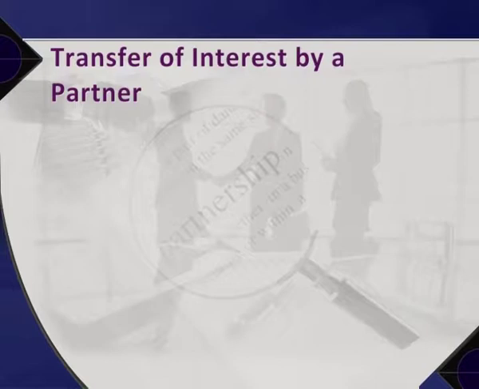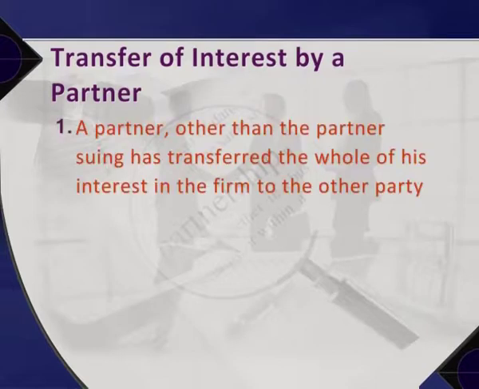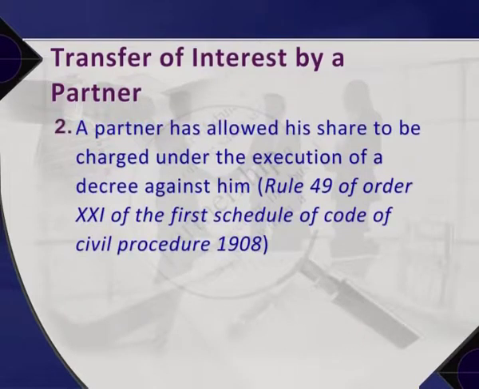In this case, a partner can file a suit of dissolution on two grounds. One, on the ground that a partner other than the partner suing has transferred the whole of his interest in the firm to the other party. Two, on the ground that a partner has allowed his share to be charged under execution of a decree against him under the provision of Rule 49 of Order 21 of the first schedule of Code of Civil Procedure 1908.